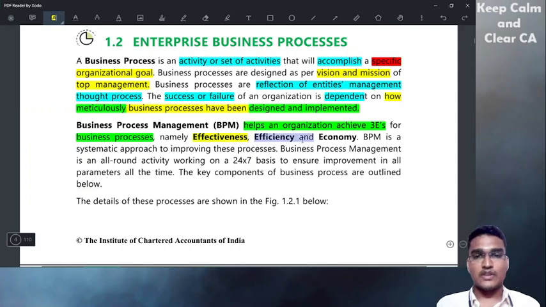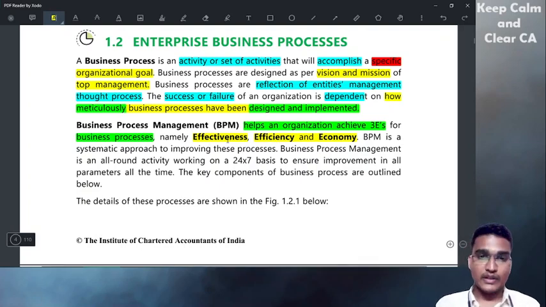Effectiveness, efficiency, and economy. What is effectiveness? This is also described in strategic management. You can refer to strategic management. I'll try to make strategic management if time permits. Otherwise, I'll give links after some time to refer to good video lectures in English for strategic management also.